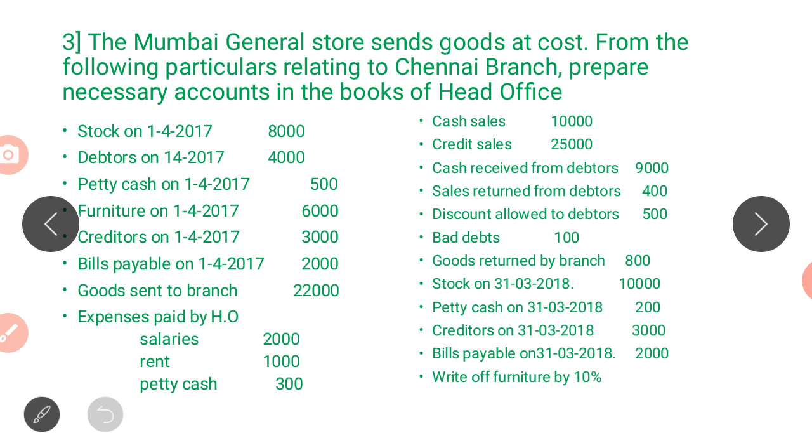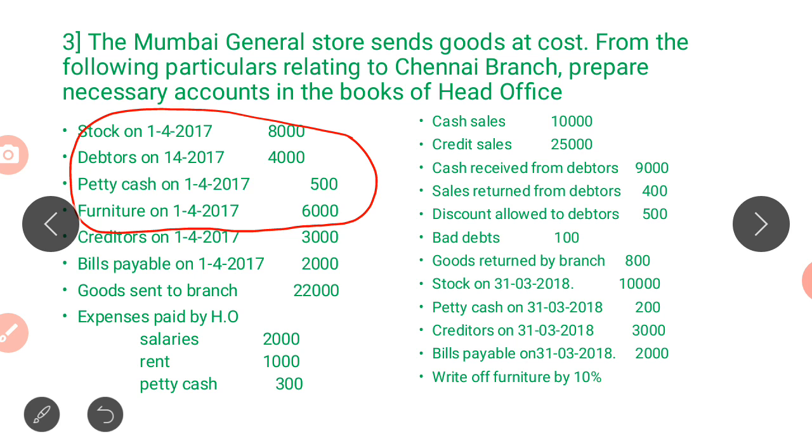So they have given us various information. Stock is given as on 1/4/2017, it is an opening stock. Debtors is given, again an asset, with opening value as on 1/4/2017. Petty cash is given, and furniture of 6,000 as on 1/4/2017. Stock, debtors, petty cash and furniture are all assets. They have given the opening value of the assets.